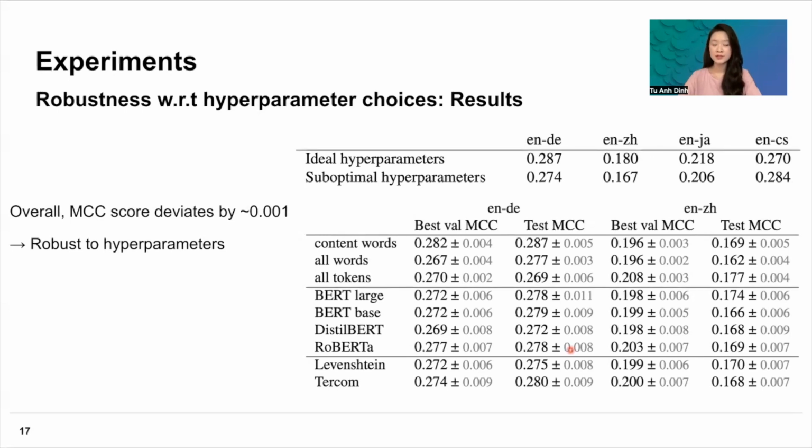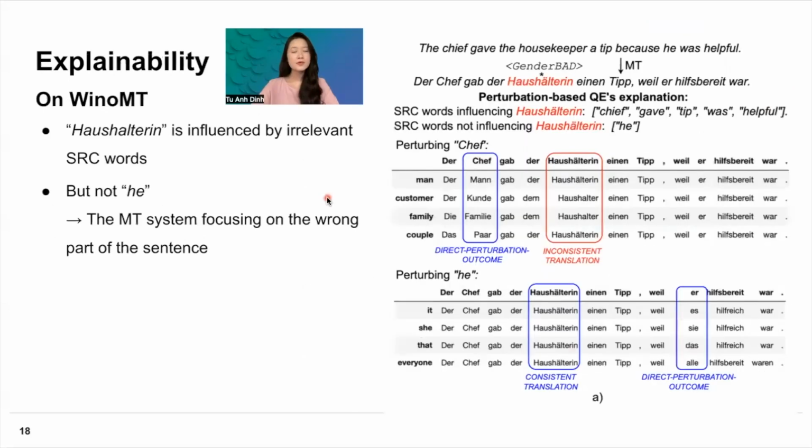Next, we show an example of the explainability power of our approach on We Know MT. Here we have an example. The chef gave the housekeeper a tip because he was helpful, and then the translation made by the machine translation system. Here we can see that the MT system output the female version for housekeeper, which is wrong, indicated by the word he in the source sentence.